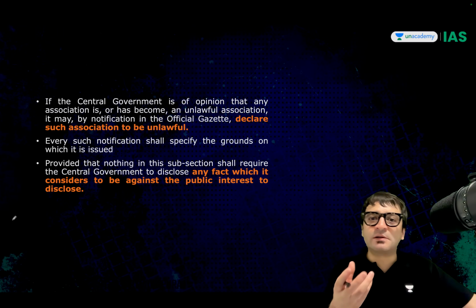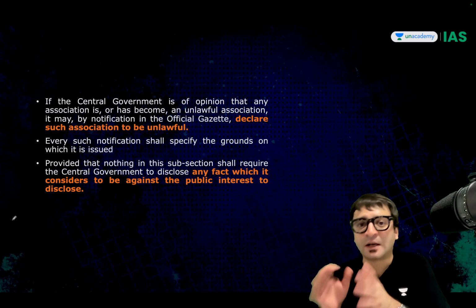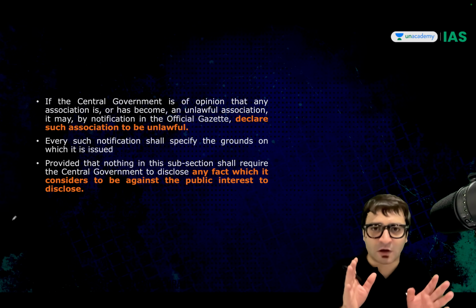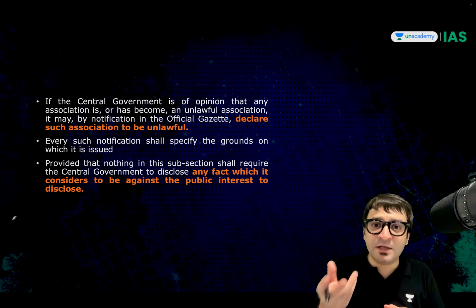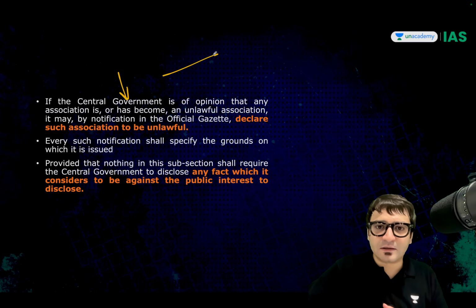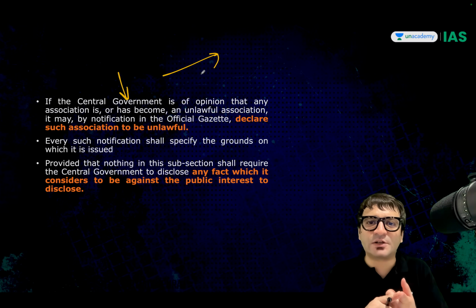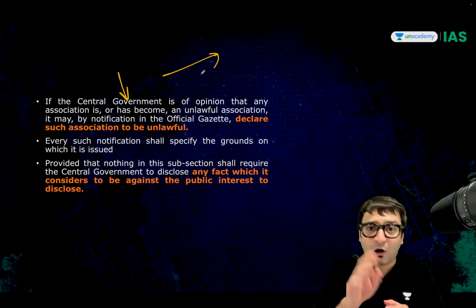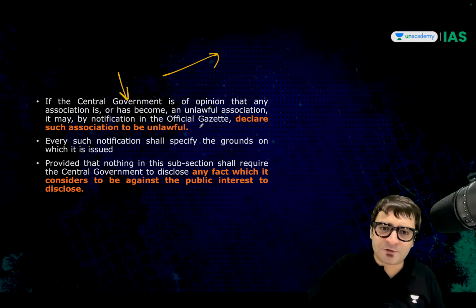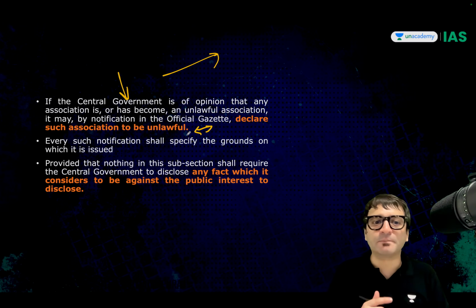How does the central government declare a particular organization as a terrorist organization or an unlawful organization, or a particular individual as a terrorist? If the central government decides, feels that a particular organization has become unlawful or is unlawful, it will issue a notification in the official gazette and declare that this organization is unlawful.